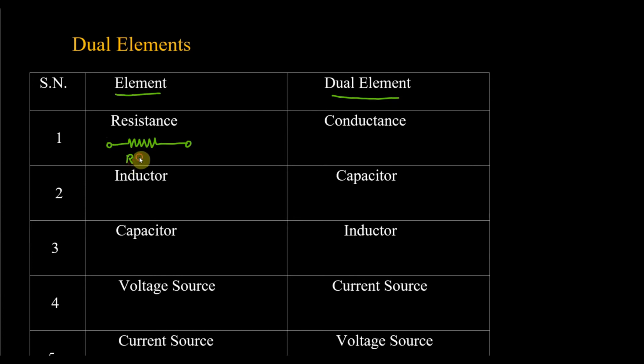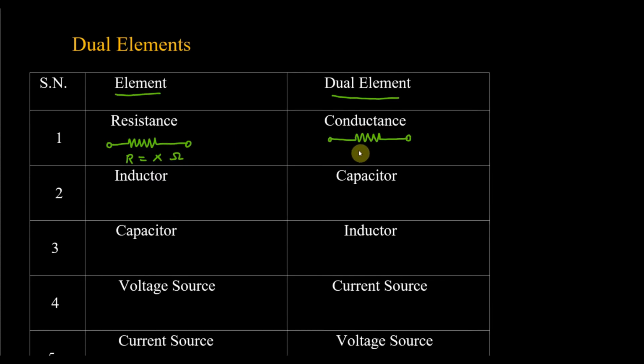I will say the value of this resistance is X. R, whose value is X, is measured in ohms. Everybody knows that. Resistance is measured in ohms and its symbol is R. So when you draw its dual, it is simply the reciprocal of resistance. What is the reciprocal of resistance? It is conductance. So you have to write like this. This will be the dual of the resistance.